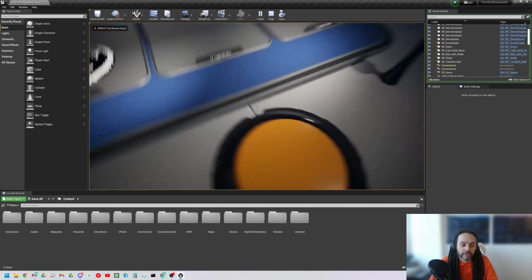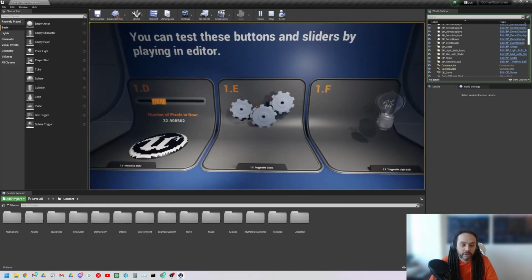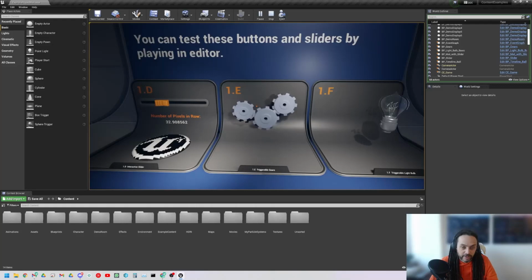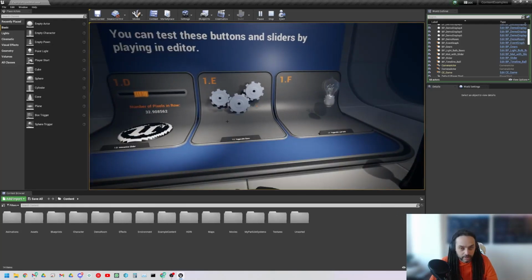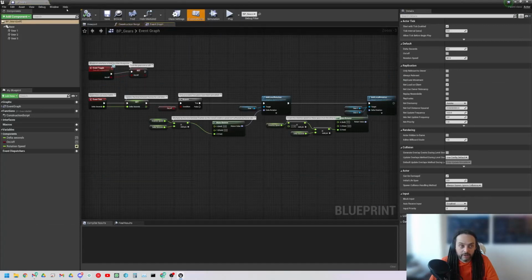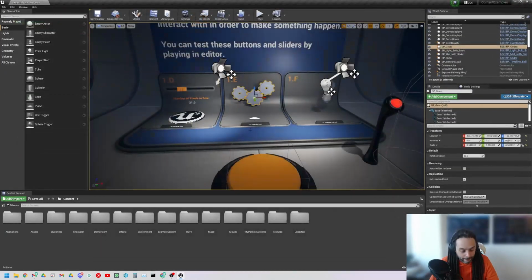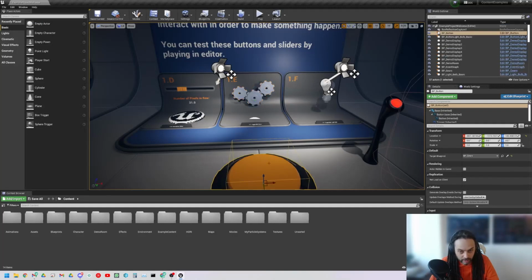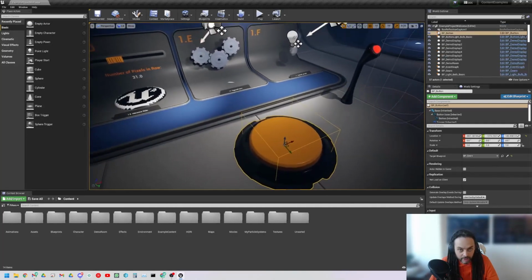So I'll zip along here. Looks like I press stun on the button as the player, and it makes the cogs move. You'll want to open up the blueprint and examine the functionality within. One of the ones I want to actually focus on is this button, just for now.